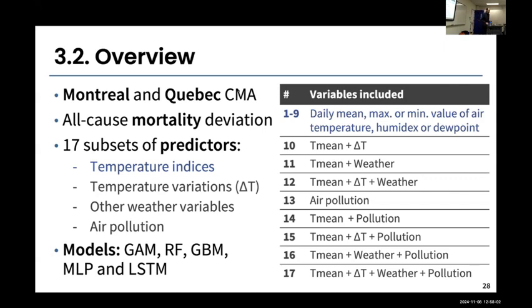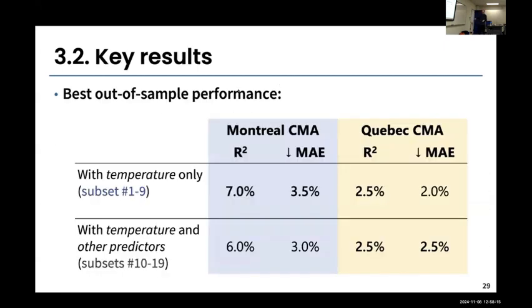And then a lot of results also. So I'm just going to show you the main result that we've obtained, comparing how the temperature indices perform versus the other subset of predictors that we have. These are, again, out of sample performance results, so on data that models have never seen. And when we look at R-square or mean absolute error for the model with temperature only, we see that performance is higher than for the subset with more predictors.